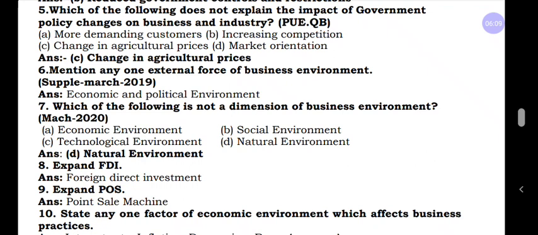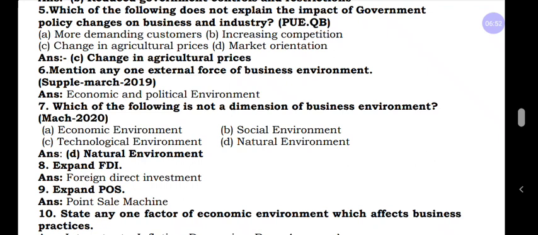Question number 7, which of the following is not a dimension of business environment? Just now I explained there are 5 environments. Among them, they are asking which is not a dimension. Option A, economic environment, is a dimension. B, social environment, is also a dimension of business environment. C, technological environment, is also one of the dimensions. Option D, natural environment, is not a dimension or element of business environment.